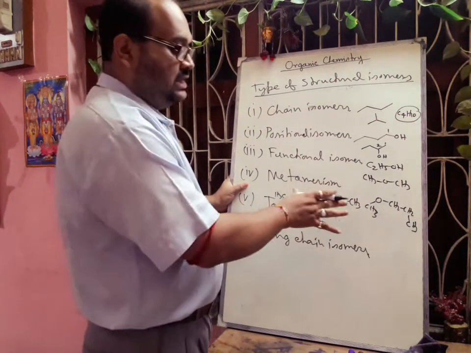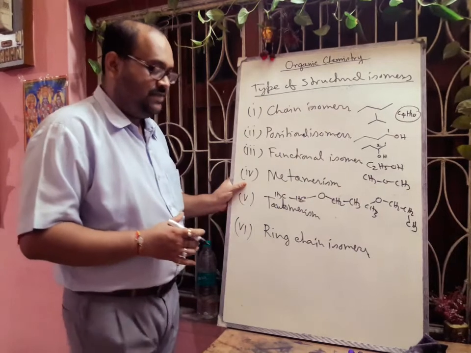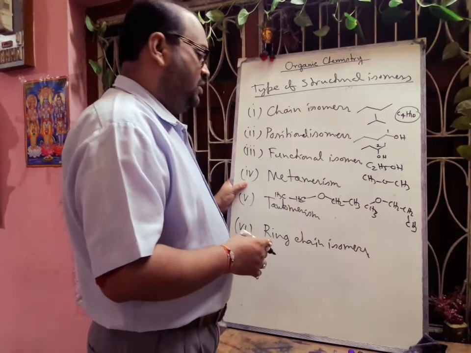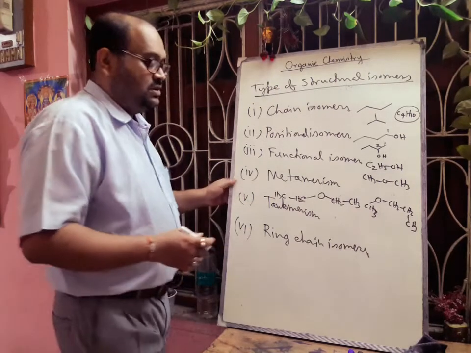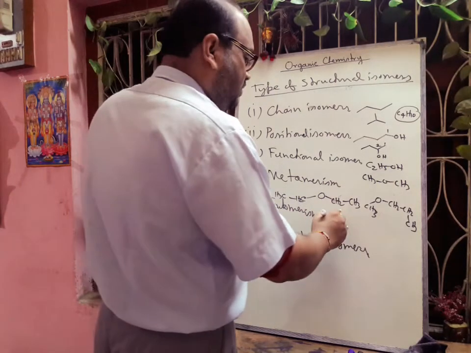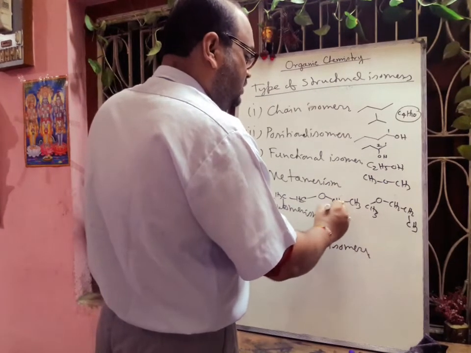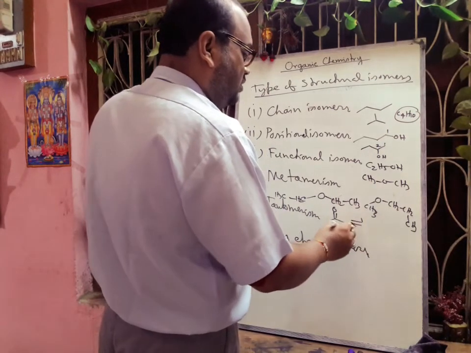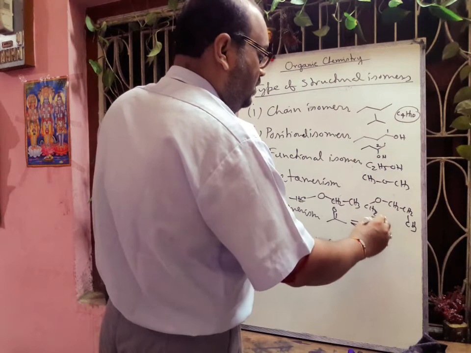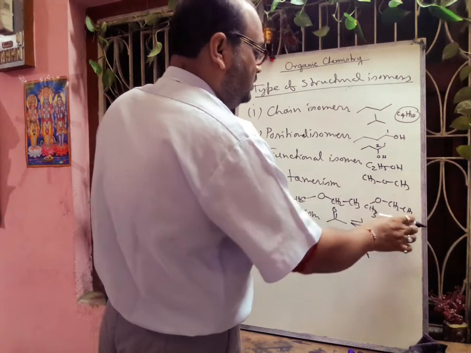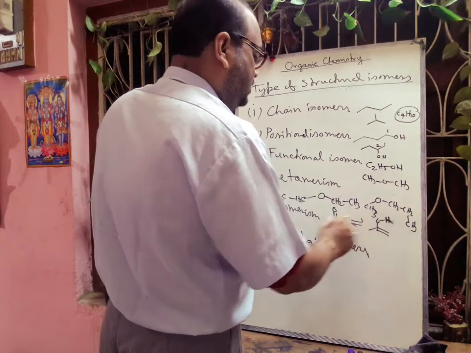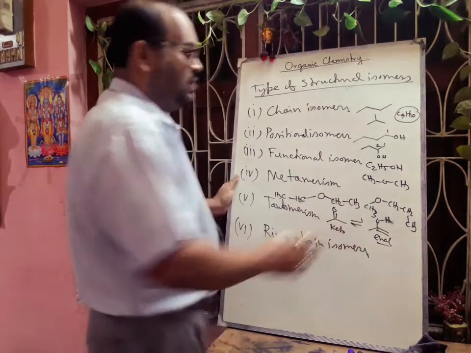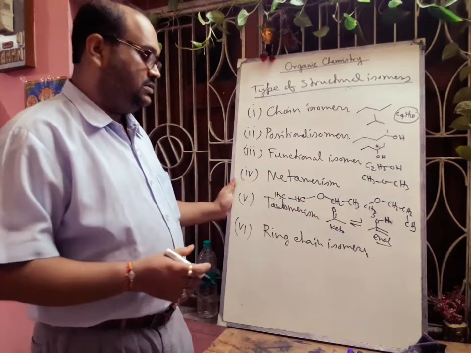Okay, their functional group is same, but both sides the alkyl groups are different. Okay, and tautomerism we can write that keto-enol tautomerism. This one is the keto, this is called acetone. Okay, if there is tautomerism, then it will form enol form. This one is called enol form. This one is called keto form, and this one is enol. So they are also one kind of isomers, so they are called tautomerism.